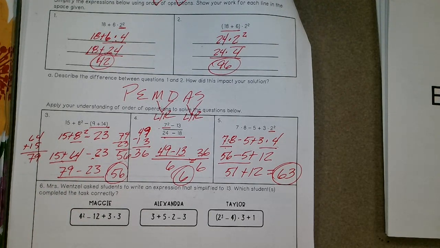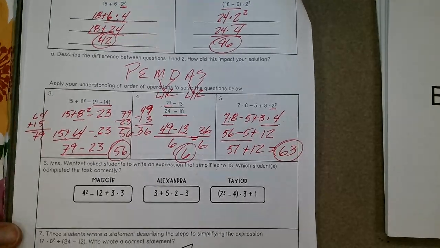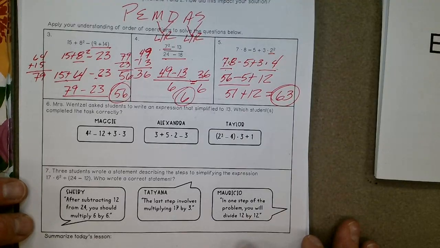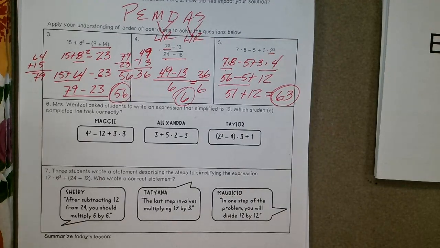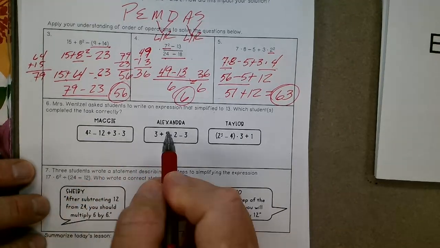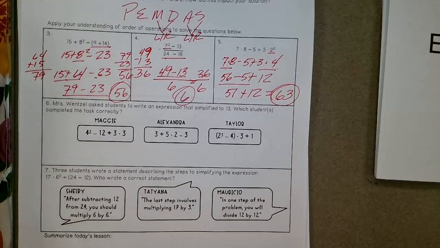So you should be feeling pretty good. We're going through this methodically and taking a look at all this. Let's continue on. Mrs. Wetzel asked students to write an expression that simplified to 13. Which student completed the task? Okay, so we're looking for, was it Maggie, Alexandria, or Taylor? Which one simplified down to 13?